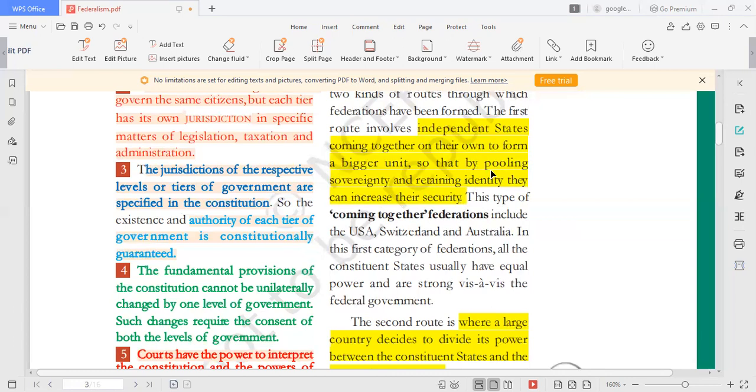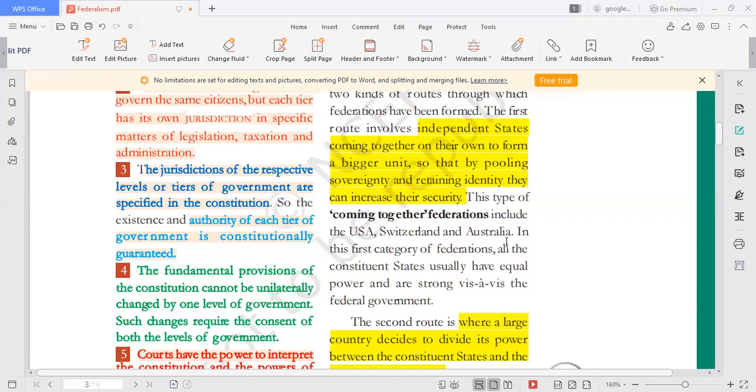They will be ruling their own people. Major decisions will be taken by those people, through their representatives. No country will interfere in their ruling. That is pooling sovereignty. Retaining identity: their national flag, their national anthem, their culture, their constitution will be separate. No one will touch it. And they can increase their security because they have combined together to strengthen their power. Okay. So this form of government is called coming together federations. Examples: USA, Switzerland, and Australia.